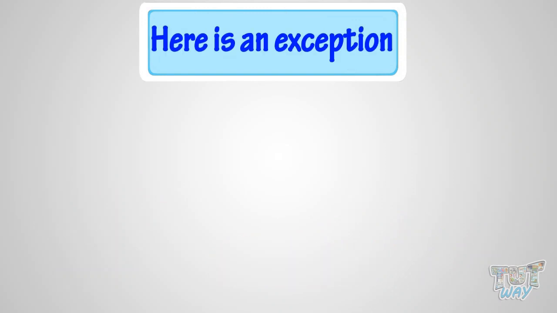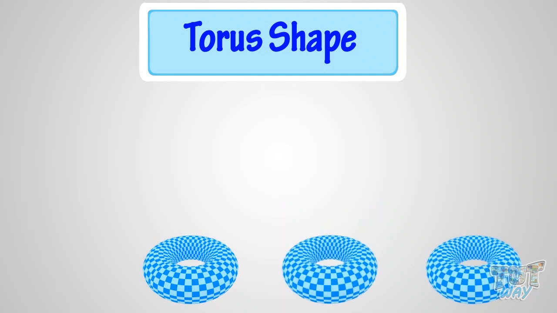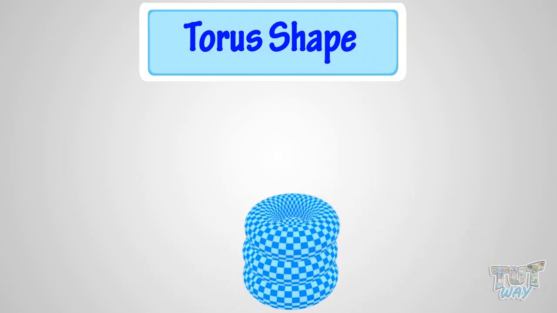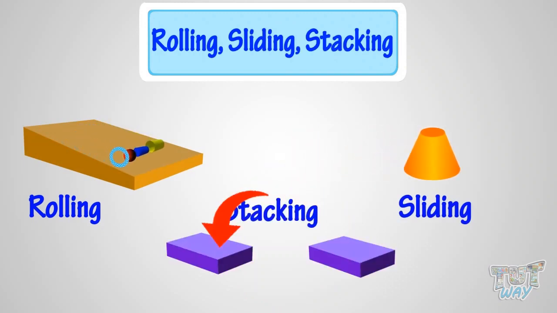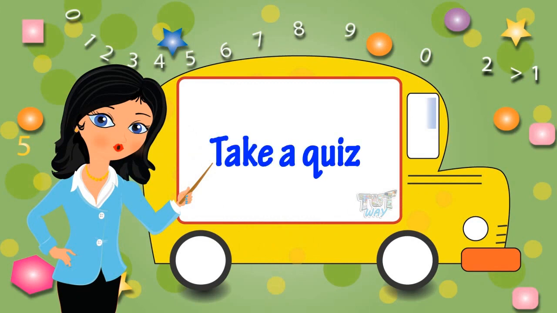Kids, here is an exception. Here we have a torus shape, and it has no flat face, but they can be stacked upon each other. So kids, today we learned what is rolling, sliding, and stacking. Now you may go ahead and take a quiz to learn more.